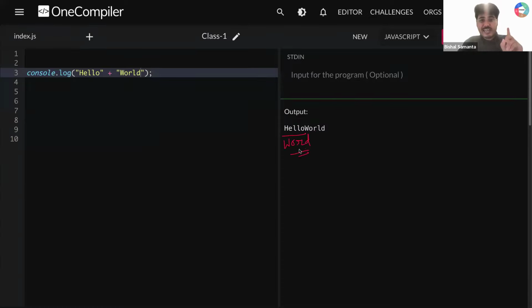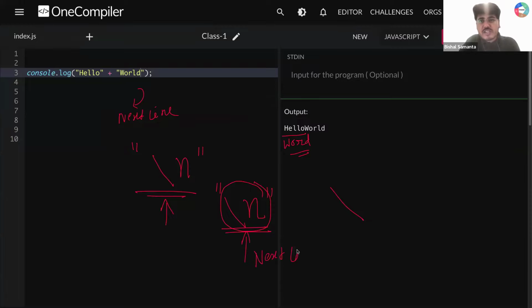Okay, now let's understand. In programming language, whenever you want to move to next line, okay, you need to use something called as backslash n. I need all of your response, guys. Can you type this thing from your keyboard? Not forward slash. This is a backslash, after that n. I need all of you to type this in chat box quickly. Not forward slash Chandra. Okay, this is a backslash. Okay, and then after that n. What this will help you to do? This will help you to move to next line.